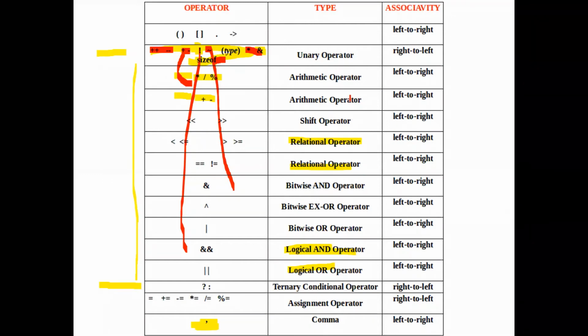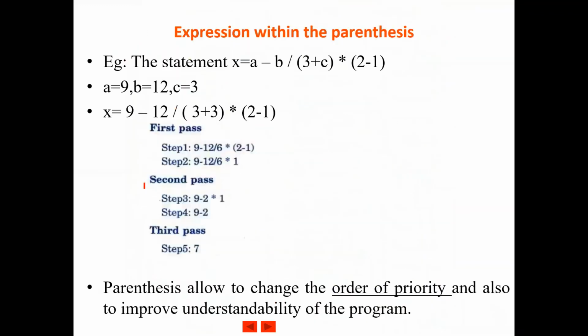Even though we studied among the arithmetic operators that unary plus and minus have higher precedence, this is easier to understand and remember: you can write all the unary operators together and they have higher precedence. And only the ternary operator, which is our conditional operator, has lower precedence than all the remaining binary operators.